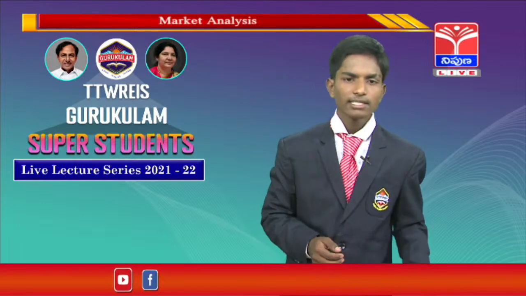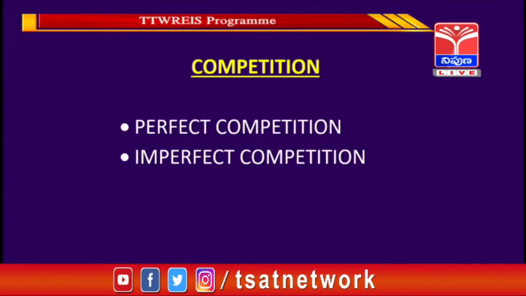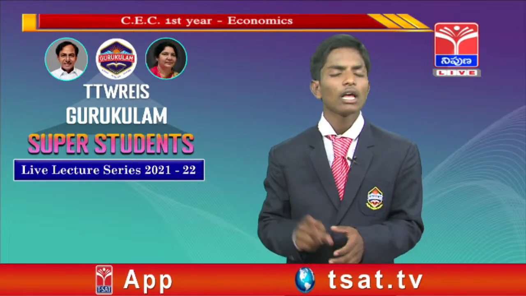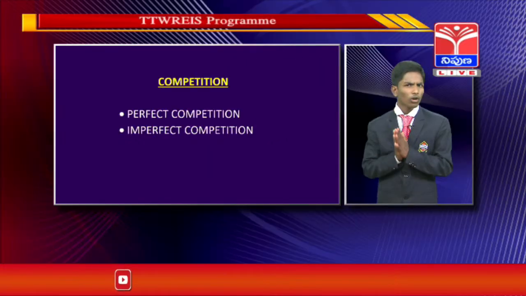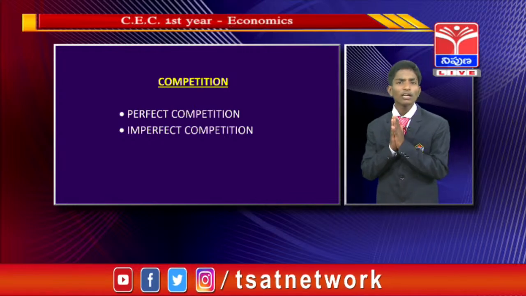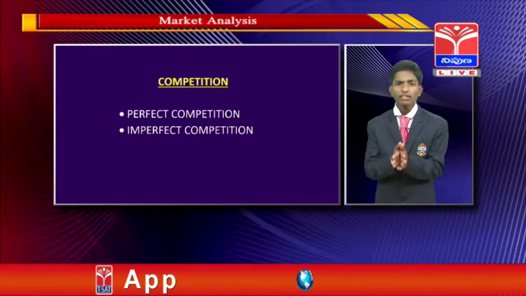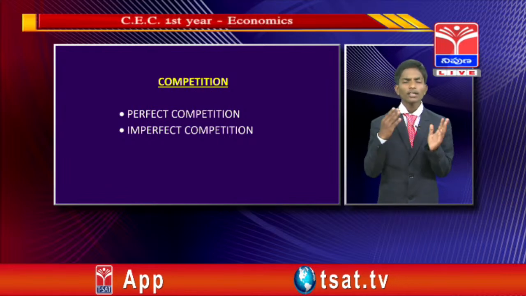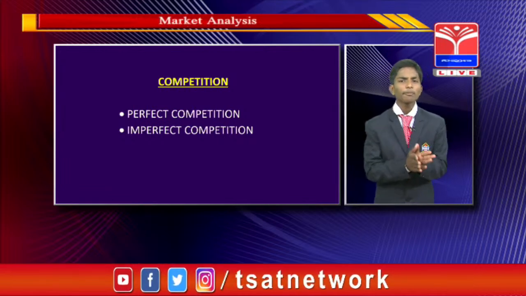Okay, and coming to the third one in the classification of markets, competition. Competition is divided into two categories: perfect competition and imperfect competition. Okay, what is meant by perfect competition? Perfect competition is a market where buyers and sellers have full information and no single one can determine the price.